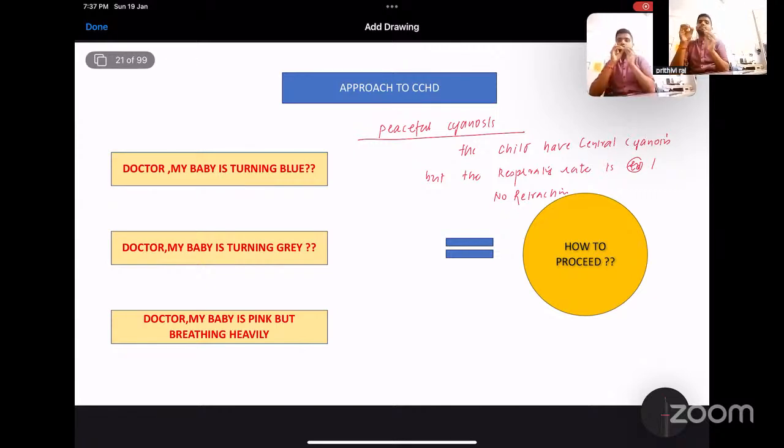If you are seeing a baby with cyanosis but no signs of respiratory distress, no subcostal, suprasternal or intercostal retraction, recession, nasal flaring or grunting, then it is most likely a cardiac cause. On X-ray you may see cardiomegaly.